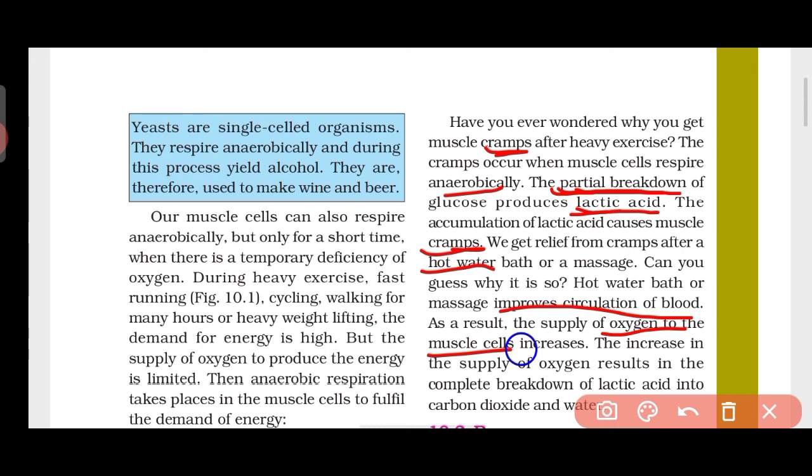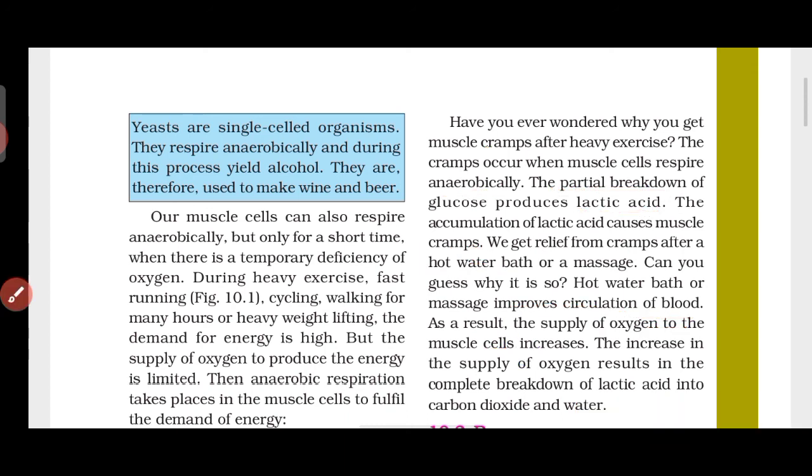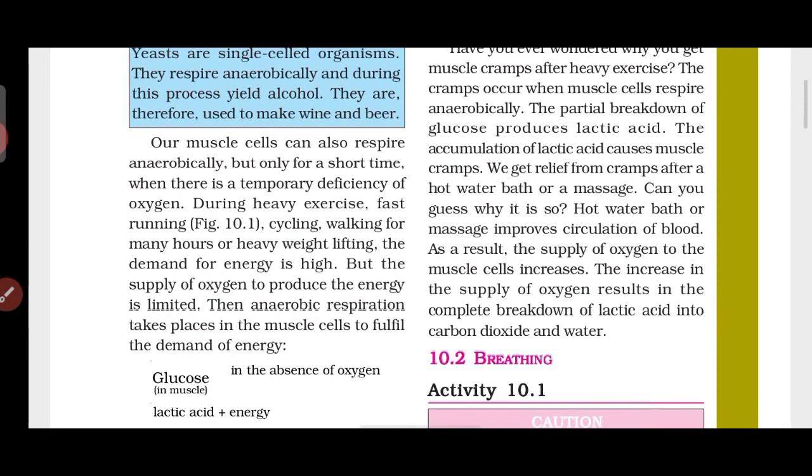We know it. So due to the increase in the supply of oxygen, now the complete breakdown of the lactic acid will occur. The lactic acid that was accumulated there will break down into carbon dioxide and water. So lactic acid is now gone, and that is why we will get relief from the cramp. Okay, I hope you got it.